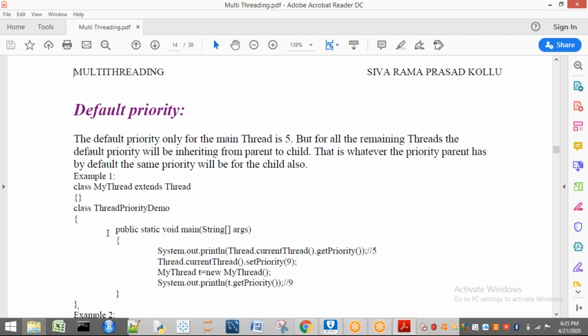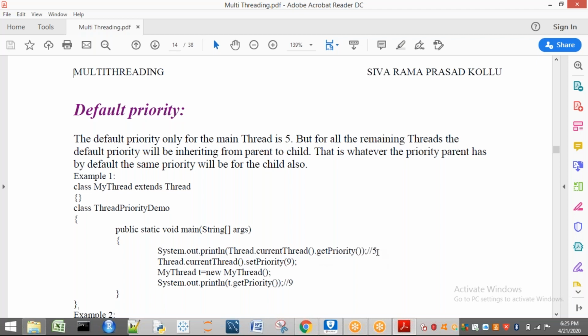The main thread. The main thread is going to execute the main method. What is the priority of your main thread? 5. Who has given it by default? We can call it the default priority as 5. For how many threads will the default priority be 5? Only for the main thread the default priority will be 5. Now, System.out.println(Thread.currentThread().getPriority()). What is Thread.currentThread() here? Main. Dot getPriority. What is the priority of main? 5.